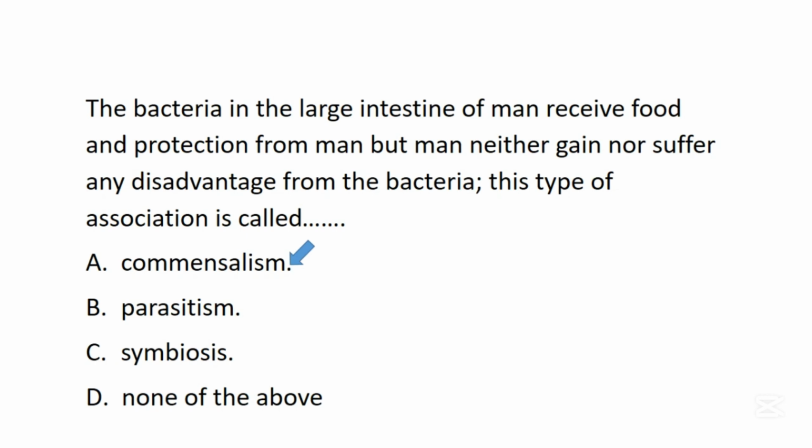They live there, they don't cause any problem to man, but they are benefiting from man because man is providing protection to these bacteria, and they also get their food from the waste in that large intestine. So these bacteria are gaining from man, but man does not gain, and there is no visible harm caused to man. So this is a typical example of association known as commensalism.